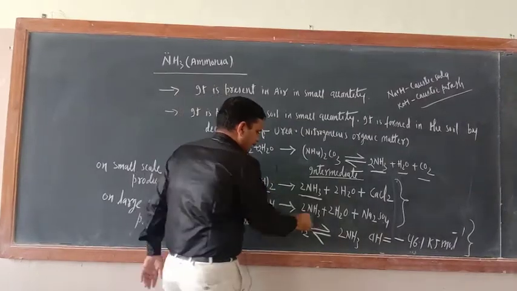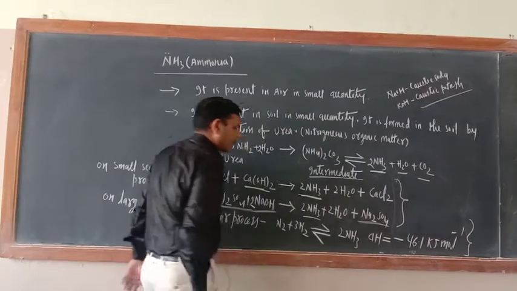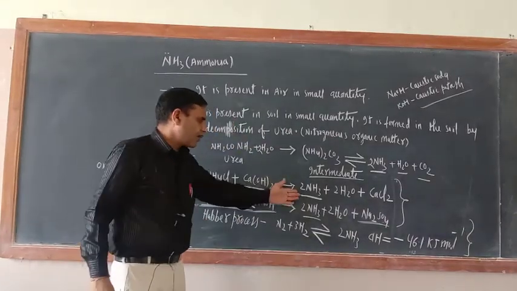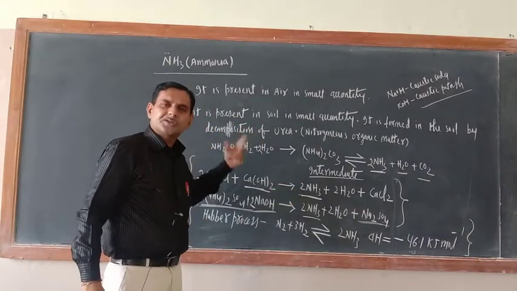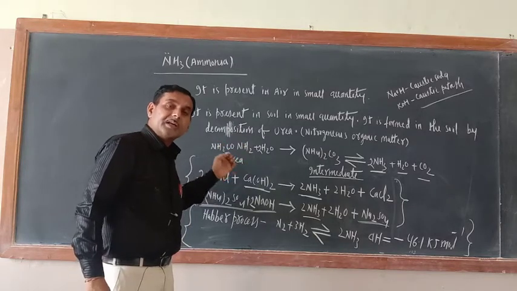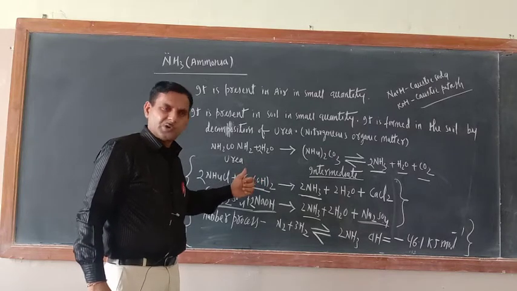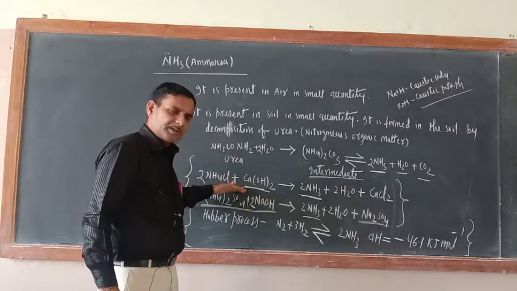Then NH3, 2H2O and sodium sulfate will form. So here also ammonia is formed. Remember, these two chemicals are available in plenty in nature, so this is a very cheap process to get ammonia. So we can use these two methods.